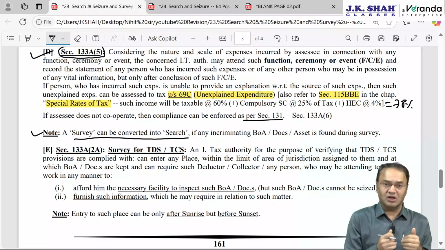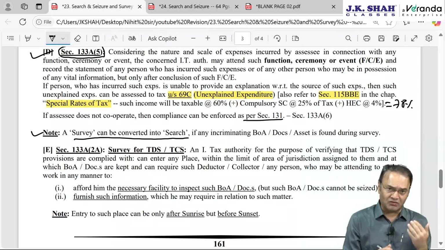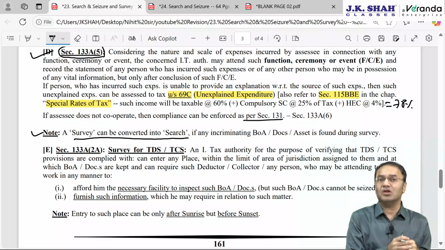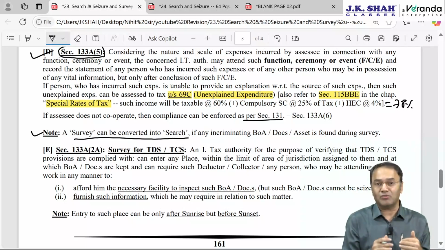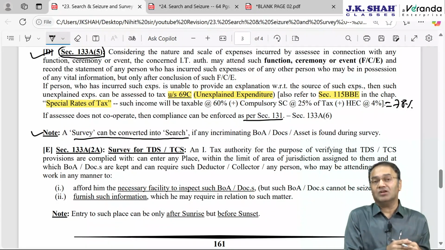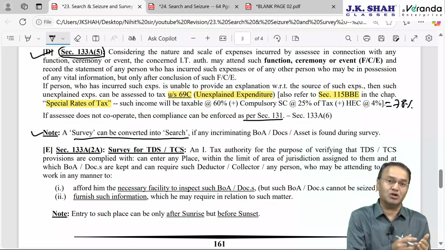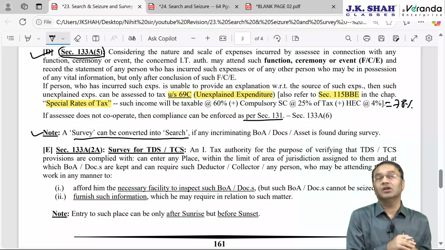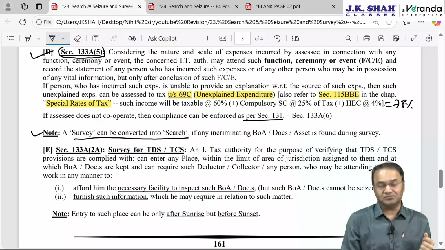In such a situation, the department was always in a puzzling situation whether to jump upon the search and conduct the search based on information from an anonymous person or not. Because in 99% of cases the informant wants to stay anonymous. Many a time what used to happen was that the information about the search was false or misguiding information. Things, money etc. were not found according to the search, according to the information. So in such a situation, the department used to be in a very puzzling situation.